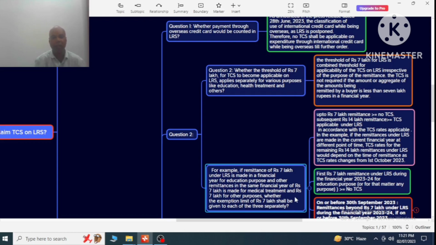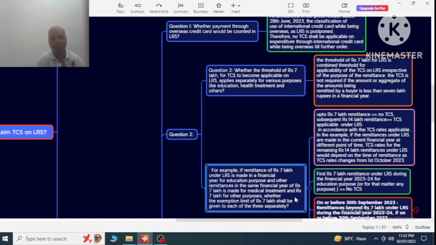That means 7 lakh for education purpose, 7 lakh for medical treatment purpose and 7 lakh for other purposes, so total remittances are 21 lakhs. Then what will be the 7 lakh exemption? The 7 lakh exemption for TCS purposes.